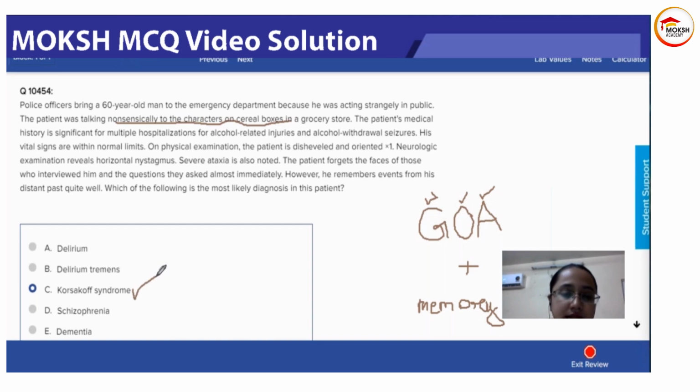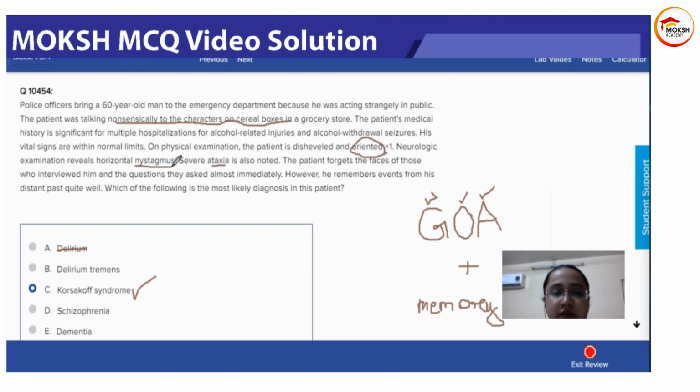All right. So the answer here was Korsakoff. Let's go through the other options. Delirium is not the correct answer because delirium is basically acute confusion with waxing and waning levels of consciousness and disorientation. This patient is quite oriented, okay?